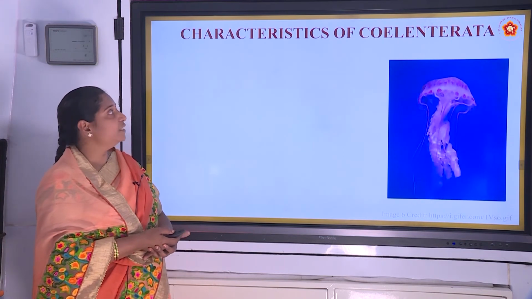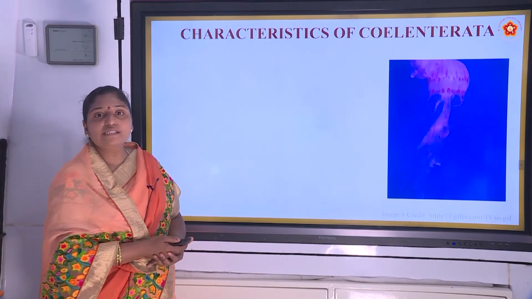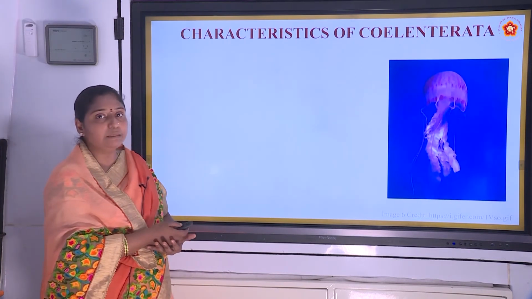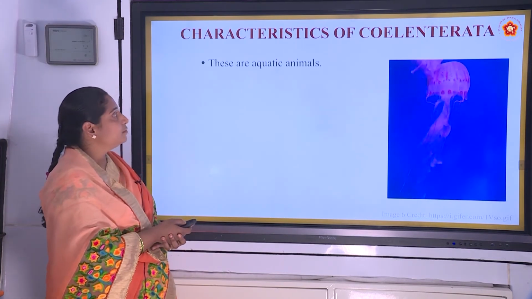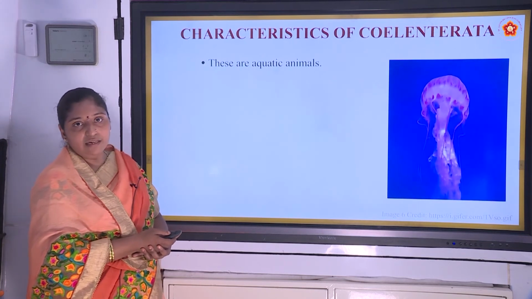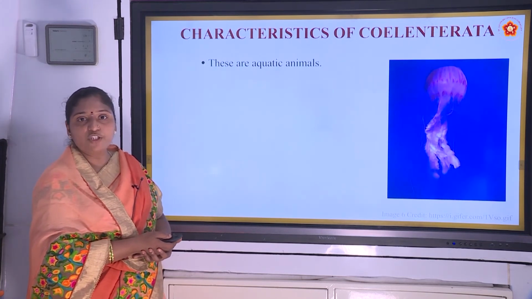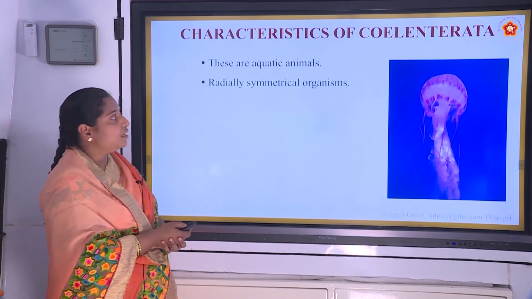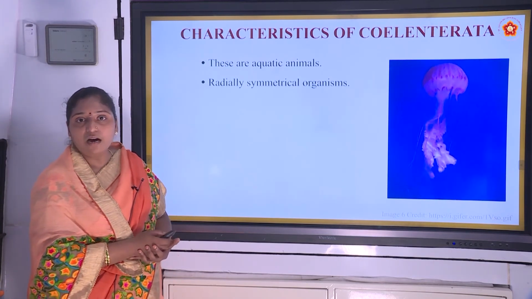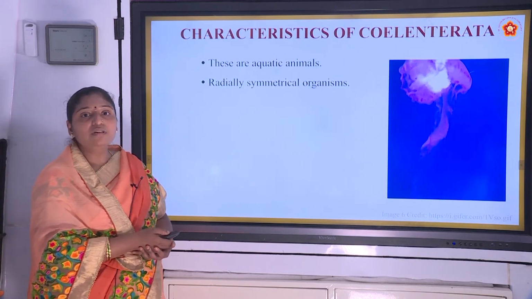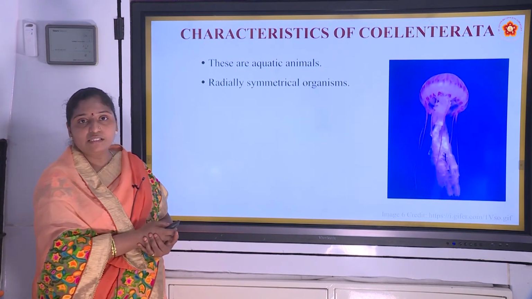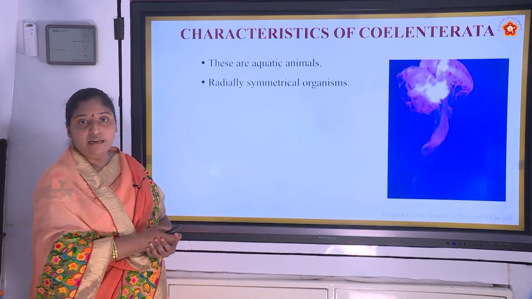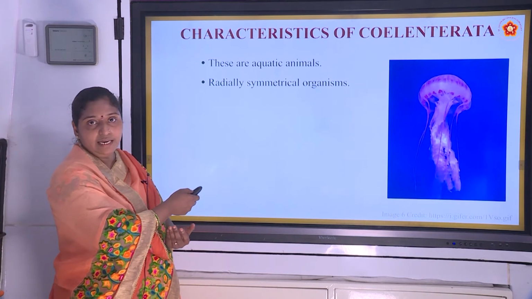Next, we will move on to the characteristics of Coelenterata, that is the next phyla in the Animalia kingdom. These are aquatic animals. Aquatic means which live in water. These are radially symmetrical organisms. I already told you have to apply all those three concepts in studying the characteristics of kingdom Animalia. Radially symmetrical, already I explained.